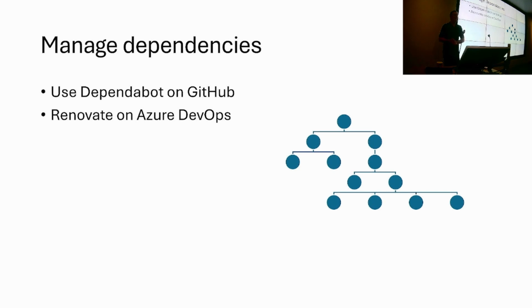Okay, next tip, managing dependencies. So kind of two stories here. There may be other options, but these are the ones I'm familiar with: Dependabot on GitHub and Renovate on everything else, and GitHub too, for that matter. But let's have a look at both of those options.